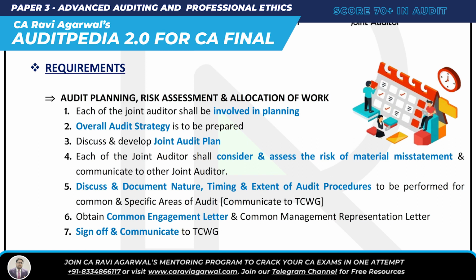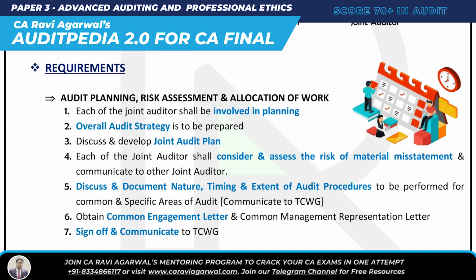Okay, this was about planning. Then risk assessment. Each of the joint auditors shall assess the risk of material misstatement and communicate it to the other joint auditors. Then you also have to discuss the NTE, nature, timing, and extent of audit procedures. And lastly, sign off and communicate to TCWG.